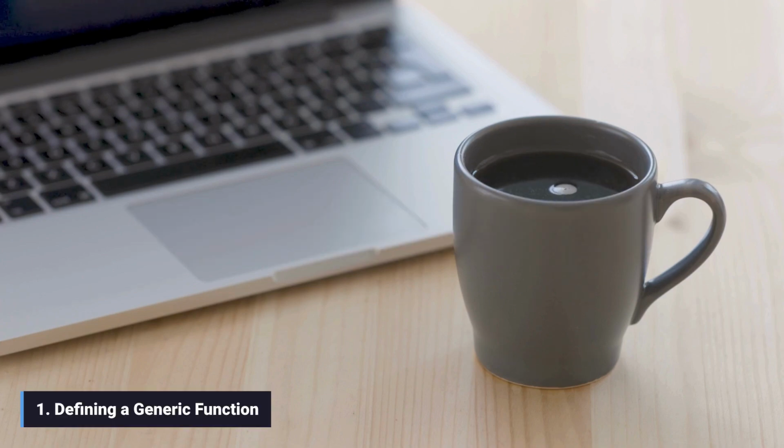1. Defining a generic function. We define a simple function called double_value that takes one parameter, data. The operation inside the function, which is multiplication by 2, will behave differently depending on the type of data passed in.